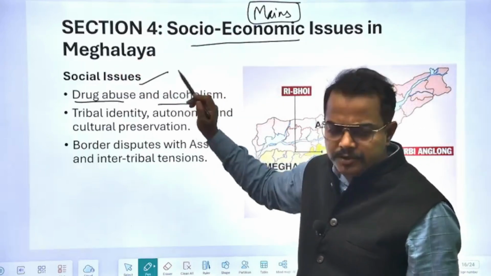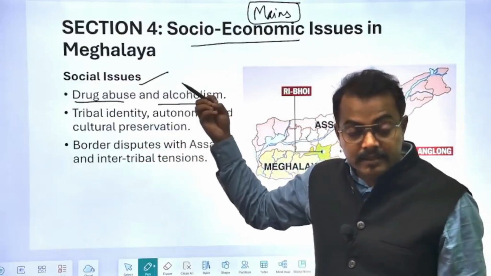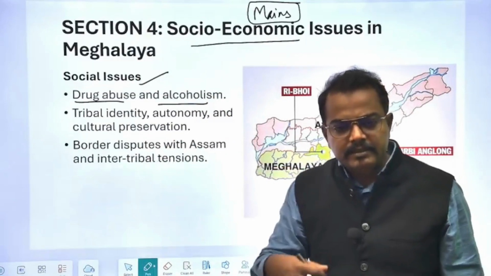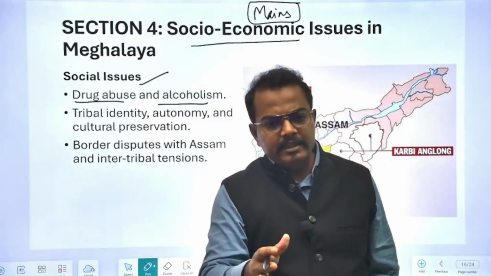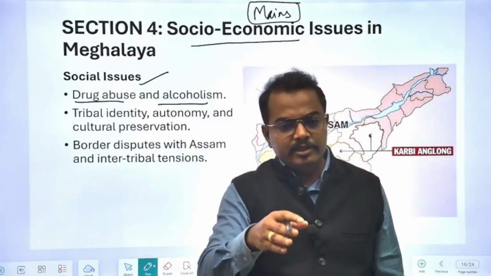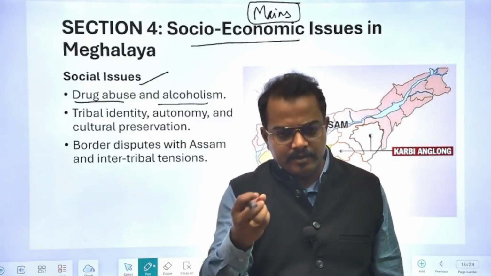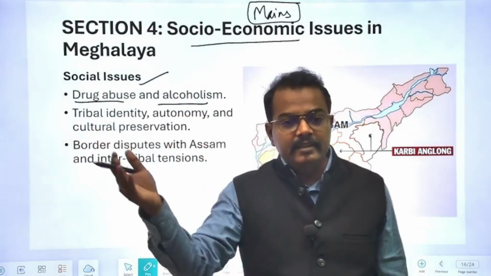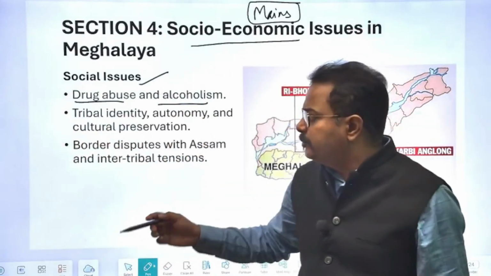These are some of the social issues for which you have to understand what their solution is, what kind of things the government has done in the past, and what new initiatives and new schemes have been incorporated by the government of Meghalaya to eradicate these problems. In this manner you have to prepare it.